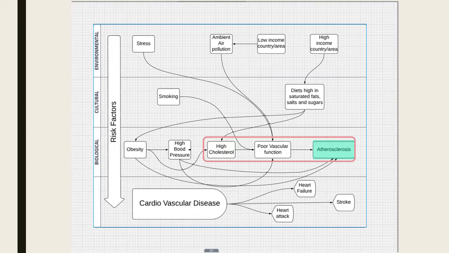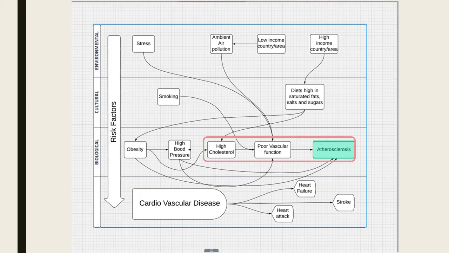Atherosclerosis is a buildup of fatty plaques in your arteries, and the plaque buildup thickens and stiffens artery walls, which can inhibit blood flow through your arteries to your organs and tissues. So these are all risk factors. These, the ones that are outside of the pink box, are independent variables within these three rows. And the ones inside of the box are more dependent and can directly cause cardiovascular disease.